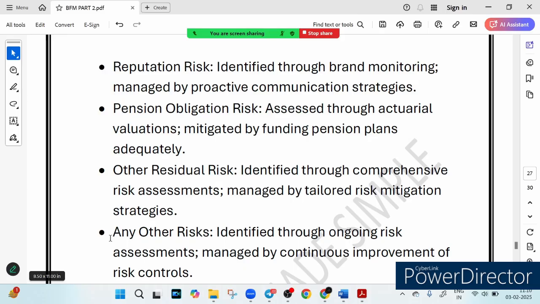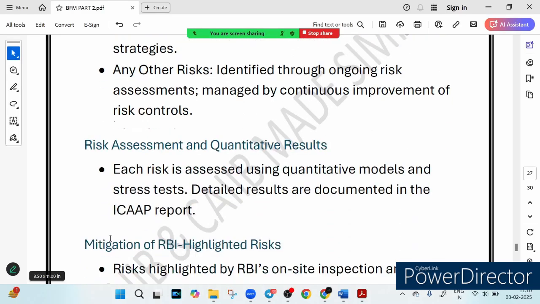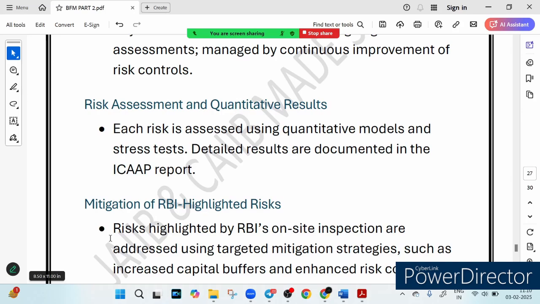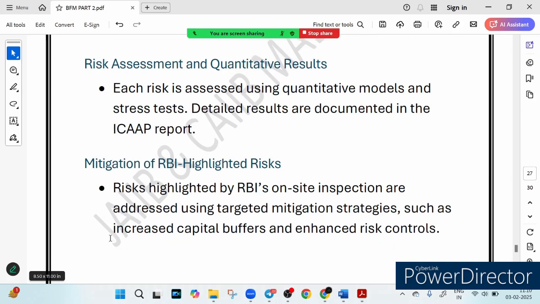So the bank faces multiple risks daily, but through ICAAP they identify, assess and manage those risks effectively. From loan default to interest rate change, every risk has a strategy in place. That is what we have learned now. So we got to know what risks a bank faces, how it is assessed and how it is managed. Now let's talk about risk assessment and quantitative results.